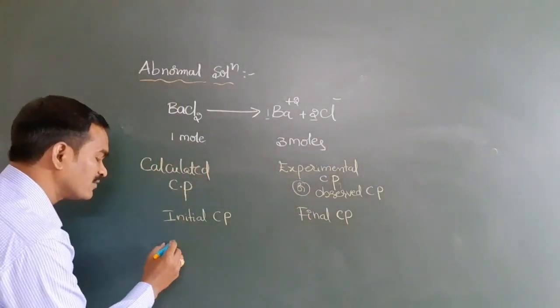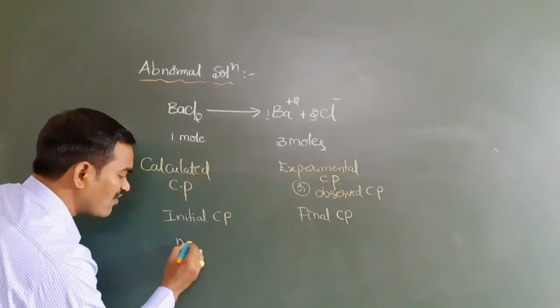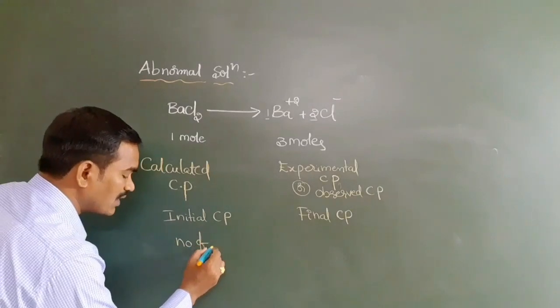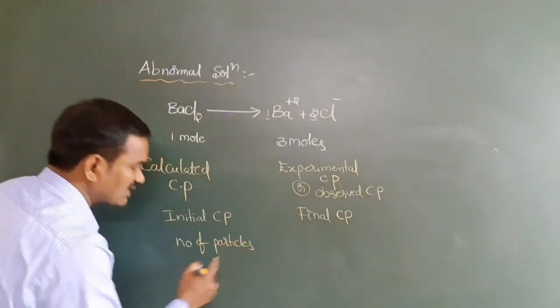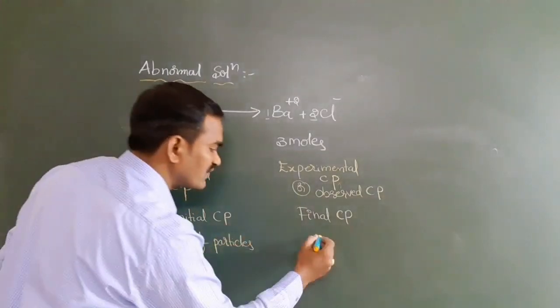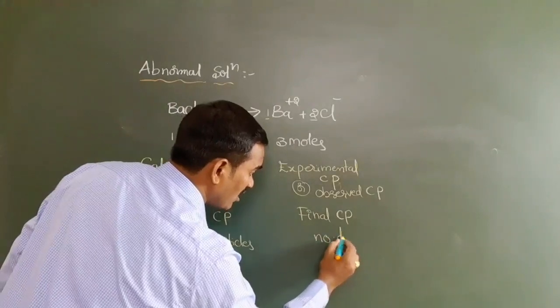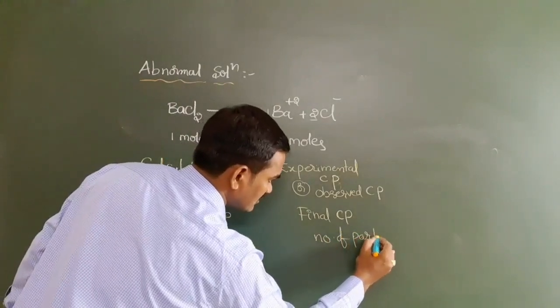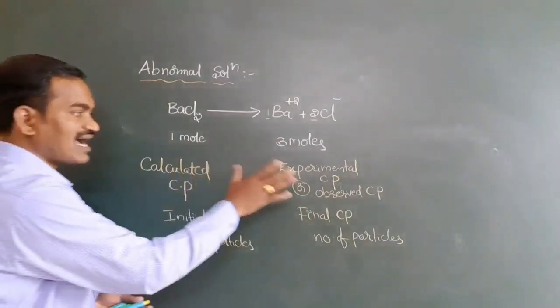And one more thing you have to be clear about here: the number of particles. Number of particles here is 1, but here if you take 3, no problem. If you take it like this, both are not equal.